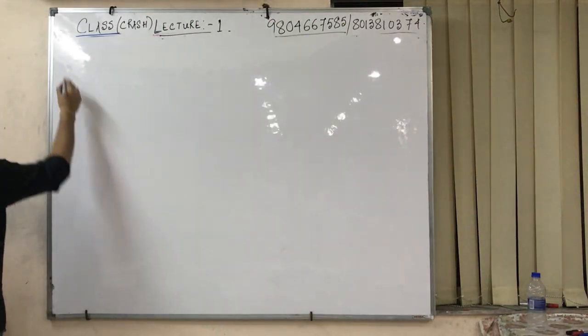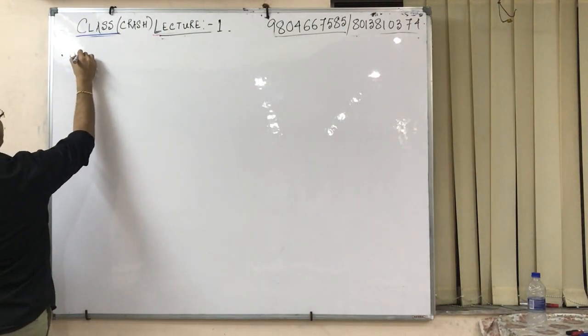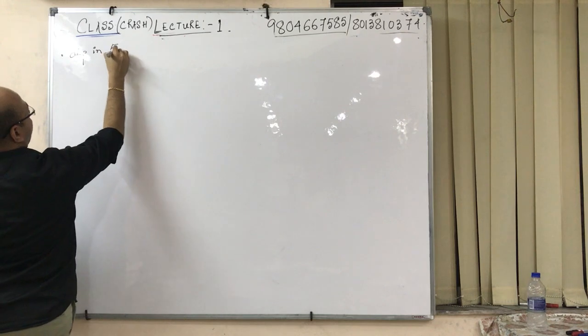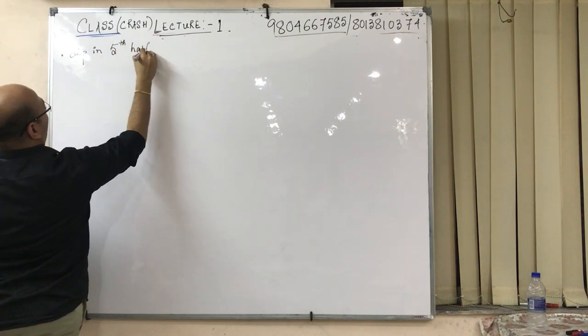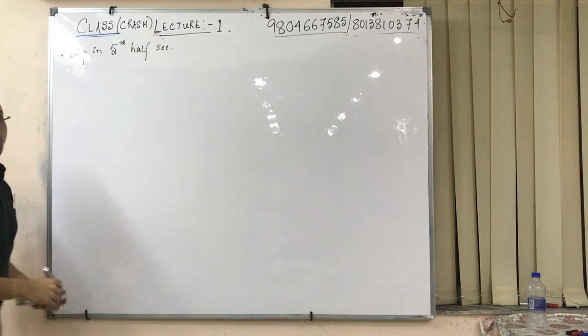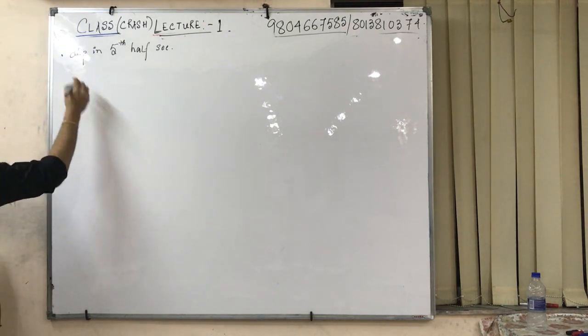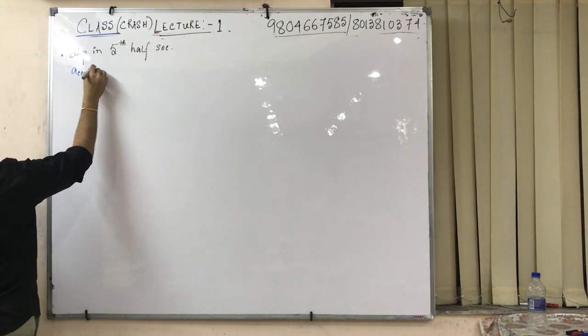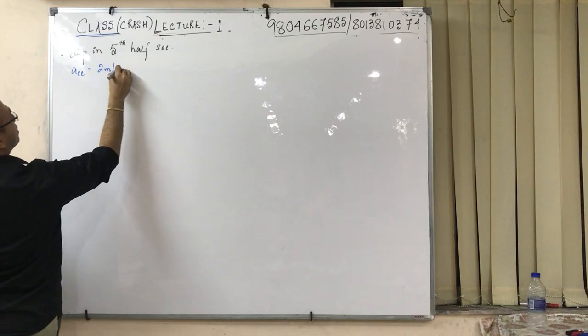Now, what we have to find is the displacement in the 5th half second. That means what? The 5th half second. The acceleration given over there is something, say 2 meter per second square.